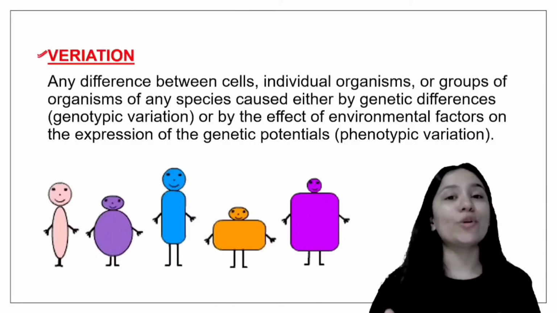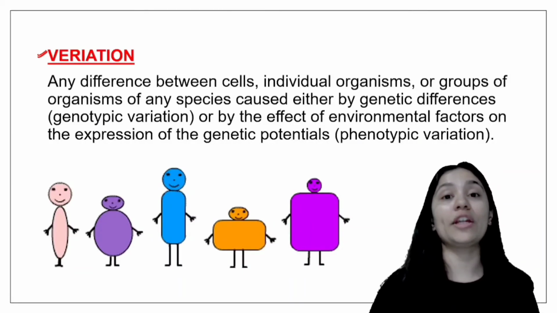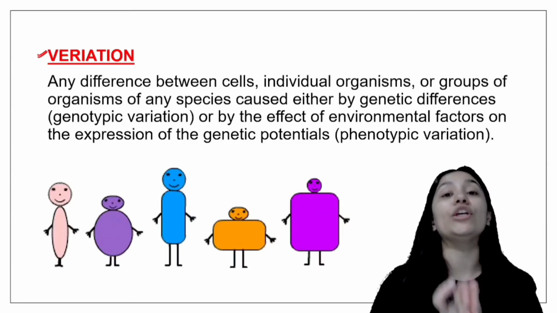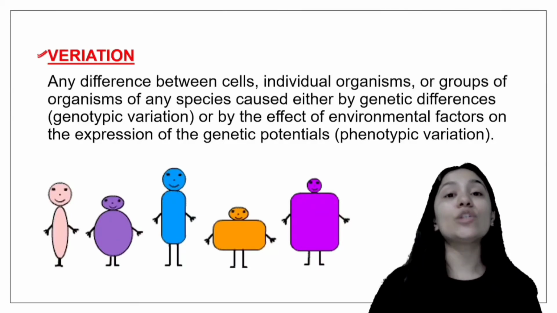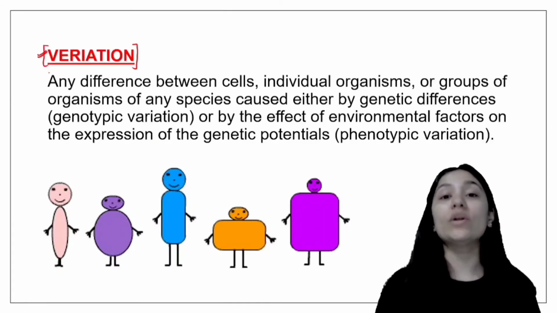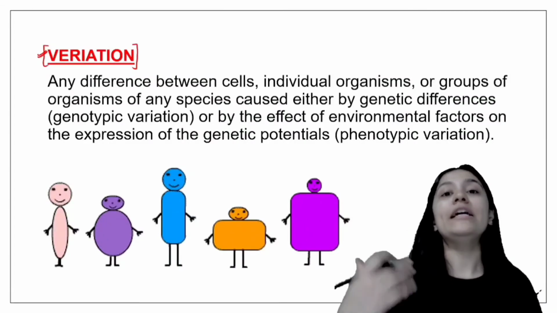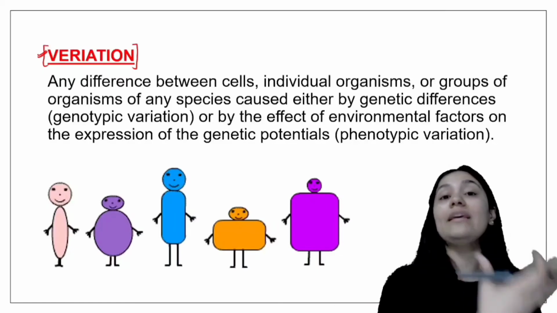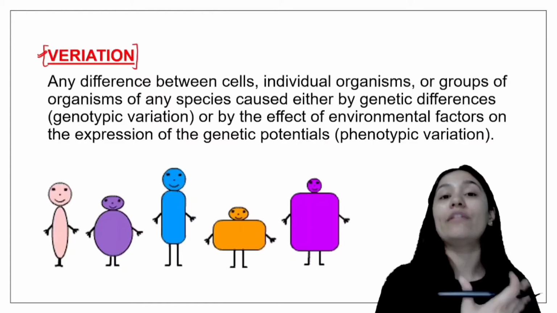As I said, in sexual reproduction we have two parents, and both parents give 50% of their genetic information to the next generation, and that 50-50% of DNA combines together to make a unique combination of genetic information. That's why we have variation, or differences among individuals, organisms or species. For example, humans have different characteristic features than animals. We are different from cats, and cats look different and are different from dogs.